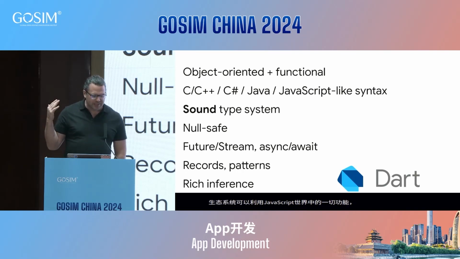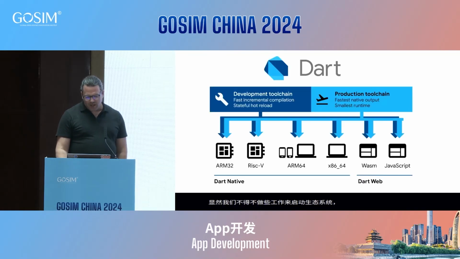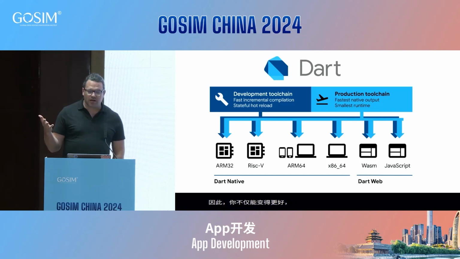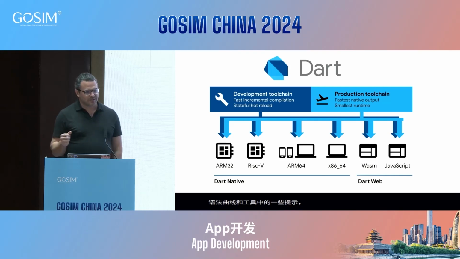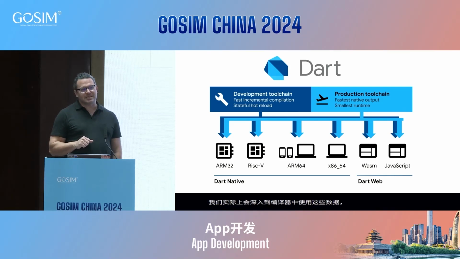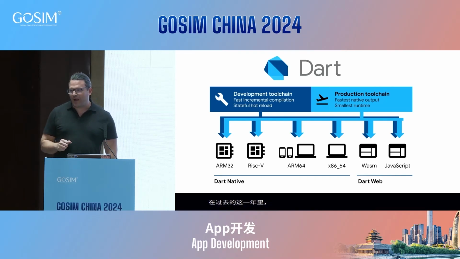Futures and streams, we recently added records and patterns, which are great, and a very rich inference support for your IDEs. So it's very fast to write code. And we compile everywhere. And so whether it's on the native side, ARM, RISC-V is a recent addition, which is very exciting, x86, and on the web, both WebAssembly and JavaScript. And so we're leveraging the recent addition to the WebAssembly standard to support garbage collection. That's not available in all browsers yet. Safari is just in their tech preview, I think, for WASM GC.